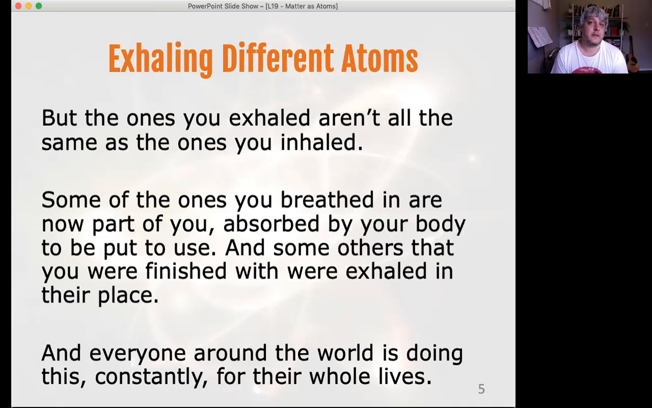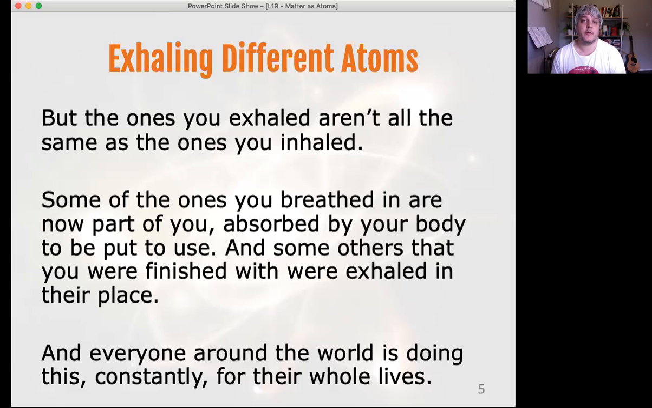The ones you exhaled, which would have been just as many, weren't necessarily the same ones as the ones you inhaled, because some of the ones you inhaled, you absorbed into your body and they're being put to use. And of course, that's the purpose of breathing. You're breathing some in, you use some of them, you exhale slightly different ones. But that number is pretty consistent, around about half a litre of air for a full breath in, and that means about 12.5 sextillion atoms.